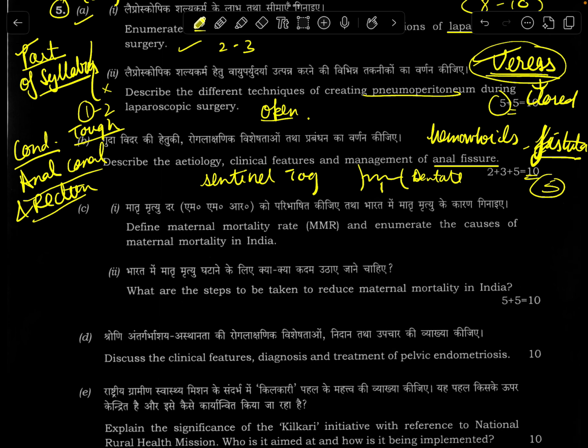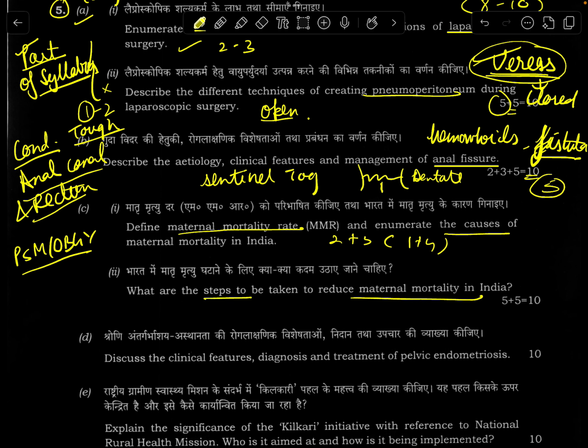This question is both a PSM as well as an OBGYN question, depending on which side of the spectrum you choose it to be from. But definition, something basic. Enumerate the causes. I think the division will be 2 plus 3 or 1 plus 4 in this first subpart. Steps, every PSM program which you know of, you can write. This becomes an easy question. I can score 5 to 6, I believe.